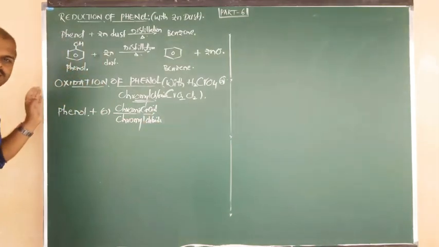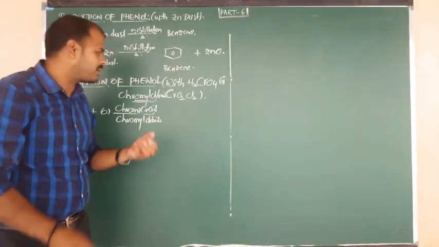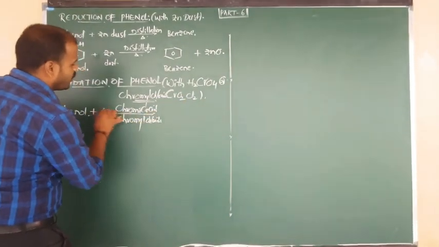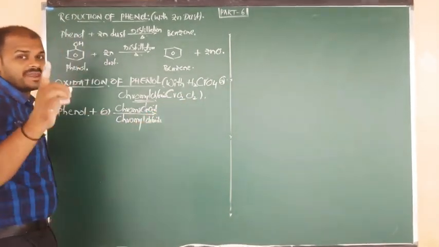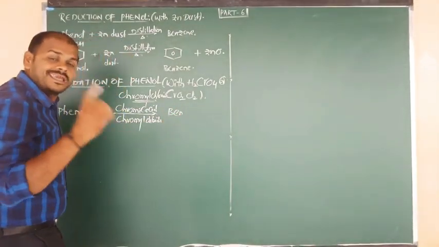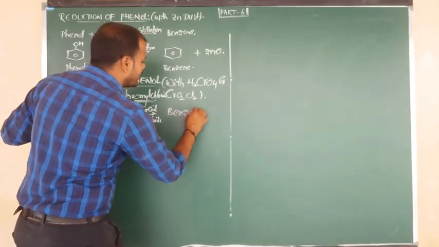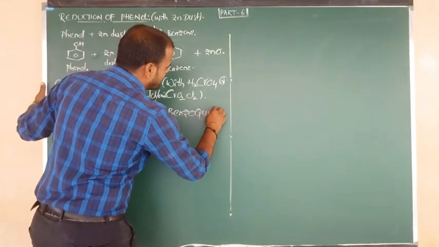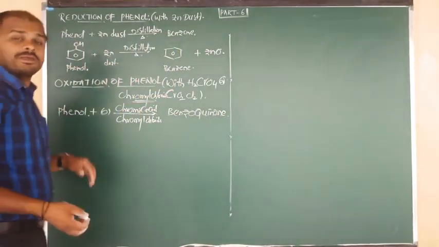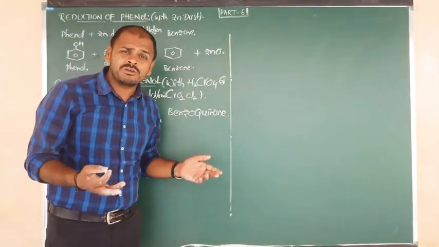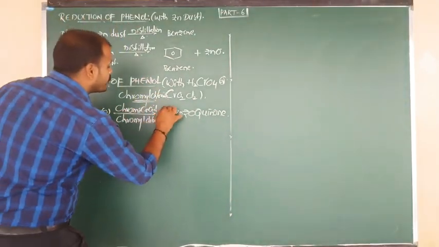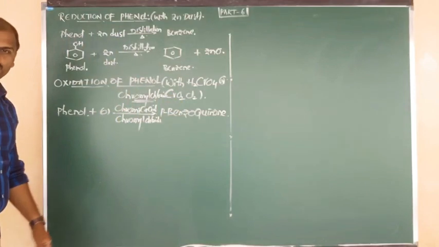Listen beta. What is the formula of chromyl chloride? CrO2Cl2. Now here it's going to form a very important product, known as benzoquinone. What is the product you are going to get here, beta? Benzoquinone. Which benzoquinone? Ortho-benzoquinone, para-benzoquinone, meta-benzoquinone? The answer is para-benzoquinone.